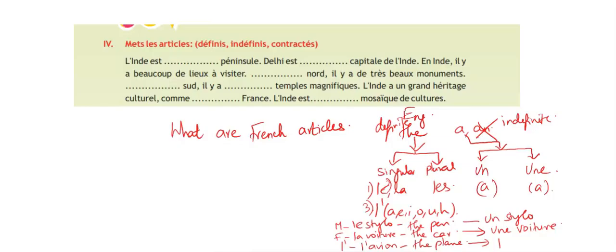Avion is masculine gender, so it is again un avion. If we give these in the plural form, we go with les stylos, les voitures and les avions, and most of the time we also use des avions, des stylos and des voitures.